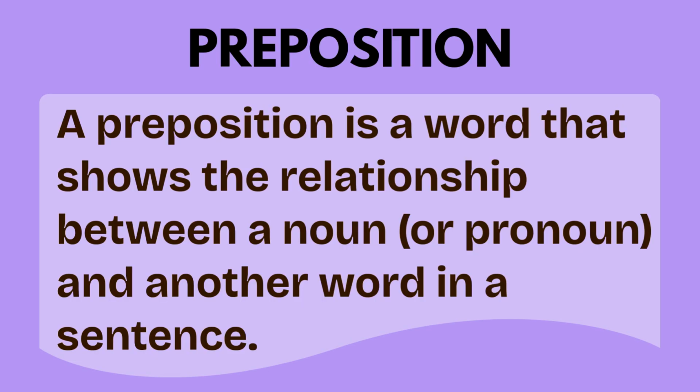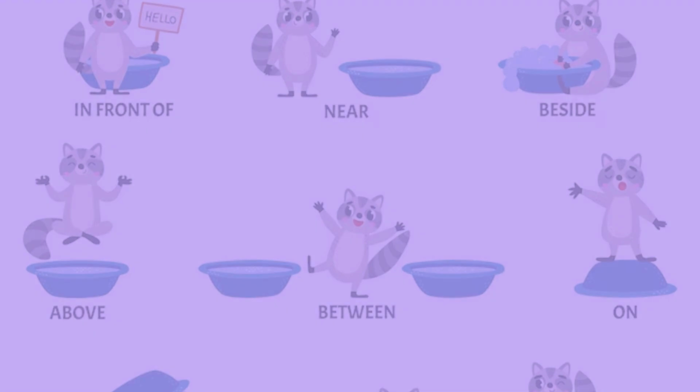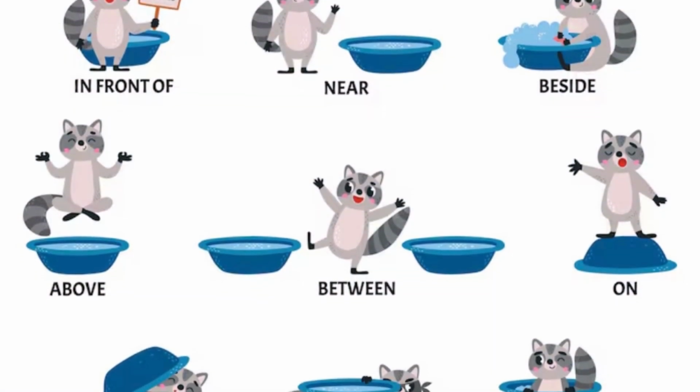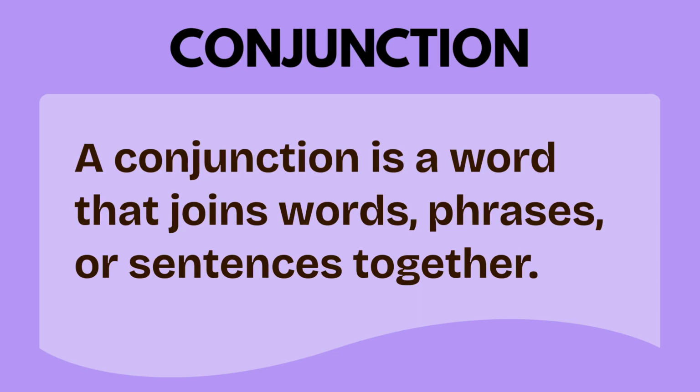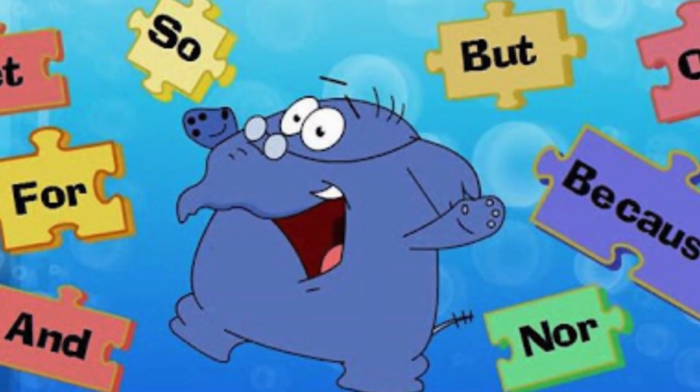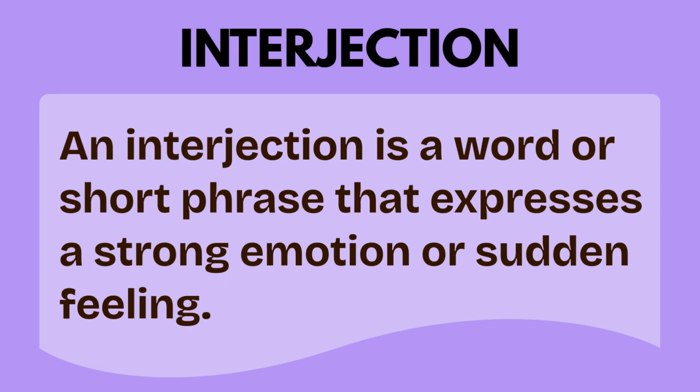A preposition is a word that shows the relationship between a noun or pronoun and another word in a sentence. A conjunction is a word that joins words, phrases, or sentences together. An interjection is a word or short phrase that expresses a strong emotion or sudden feeling.